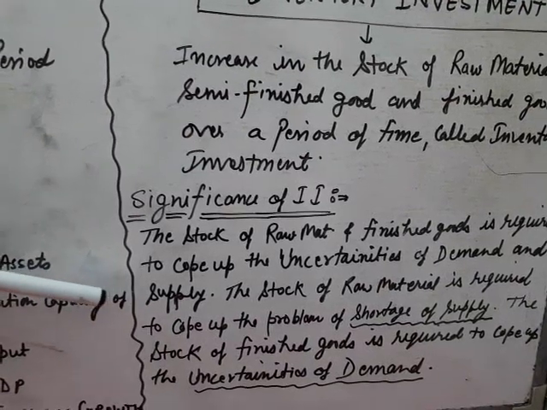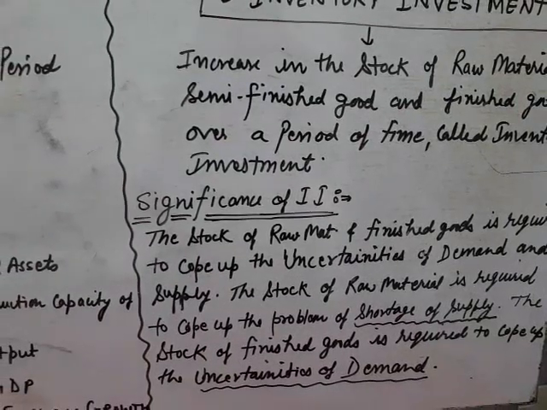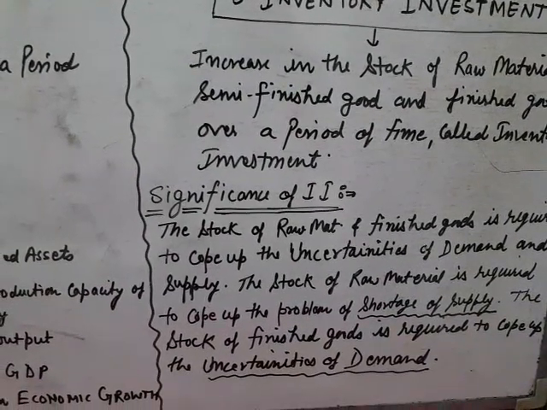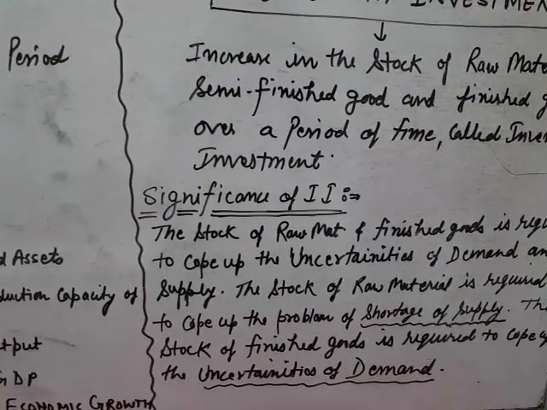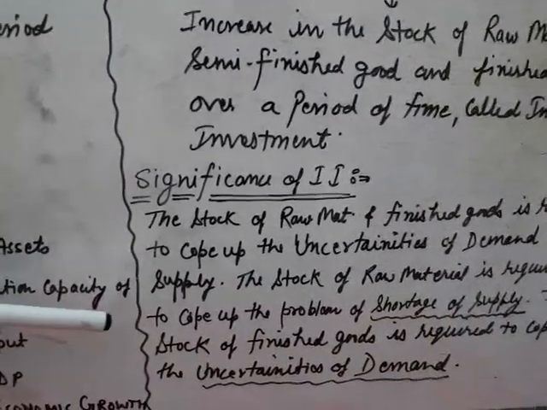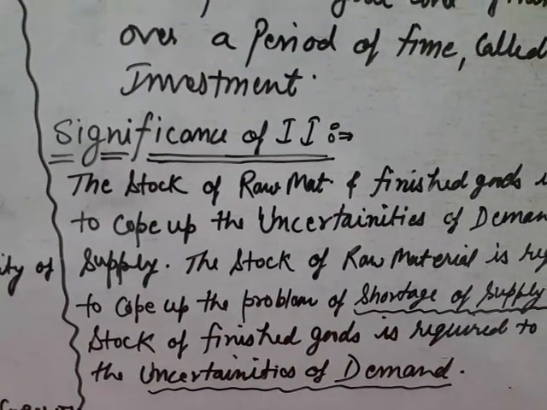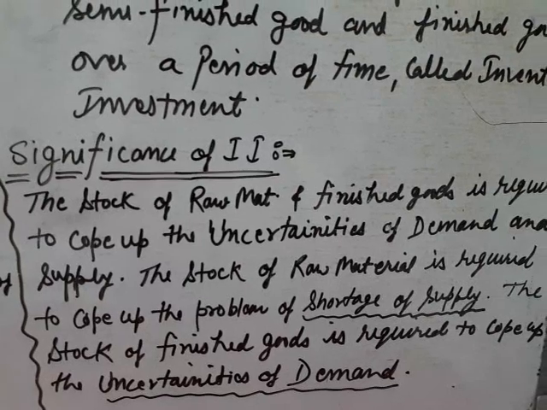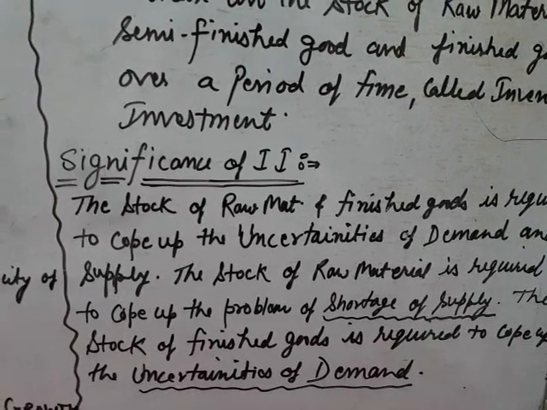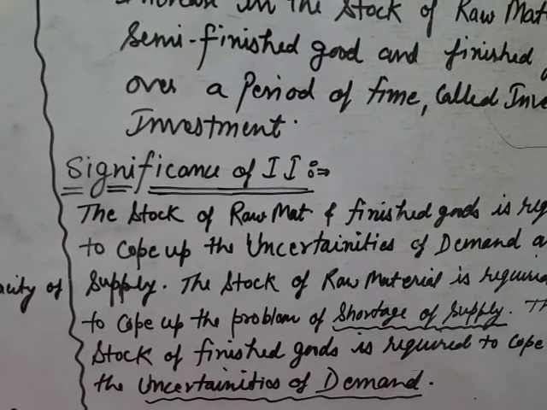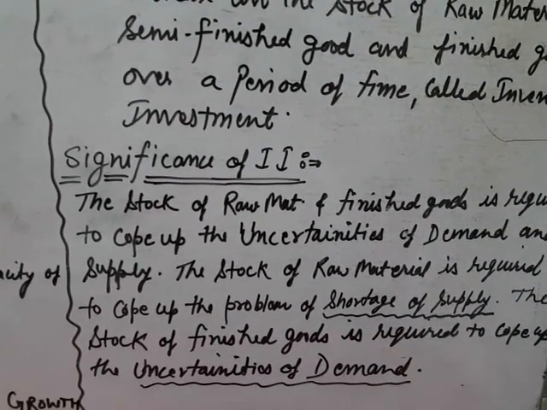Uncertainties of demand and supply: we know that in the economy sometimes the demand is greater than supply, sometimes the supply is greater than demand, which means demand and supply vary. So why do we need to make a stock of raw material? Stock of raw material is required to cope up with the problem of uncertainties of supply. If we don't have the raw material, we cannot increase the supply of a particular good. So for continuation of the supply, we need to make the stock of raw material.